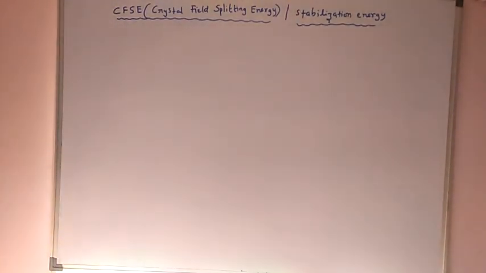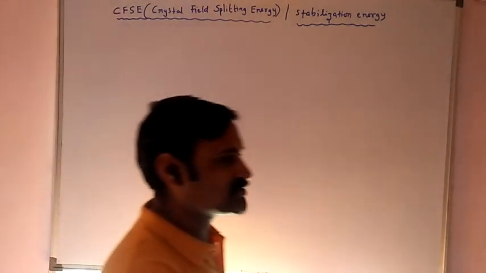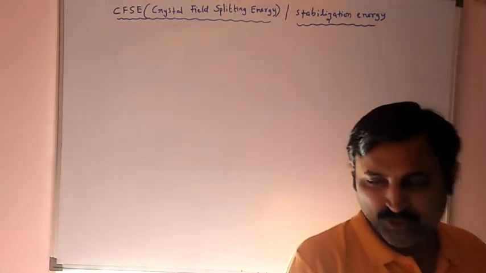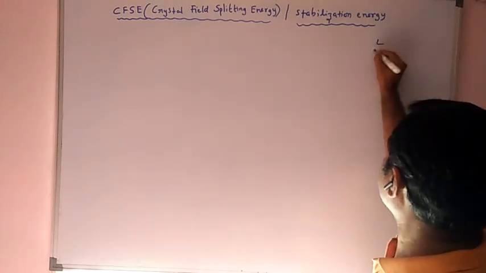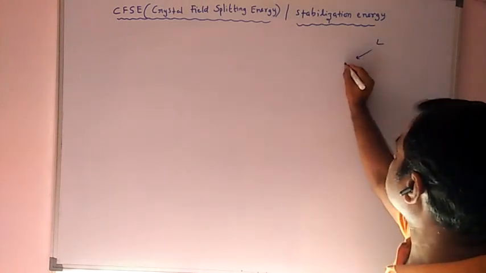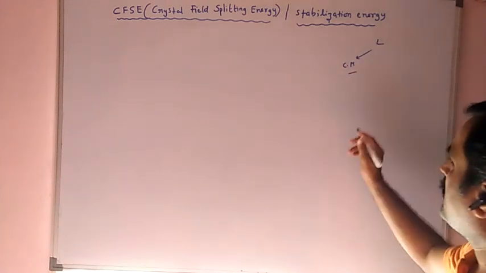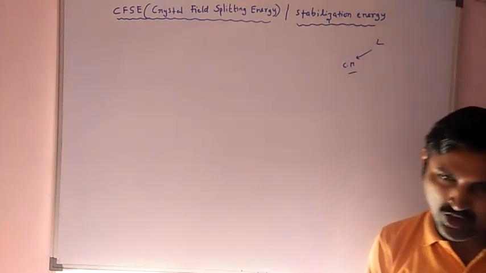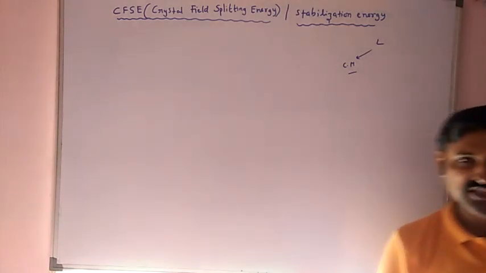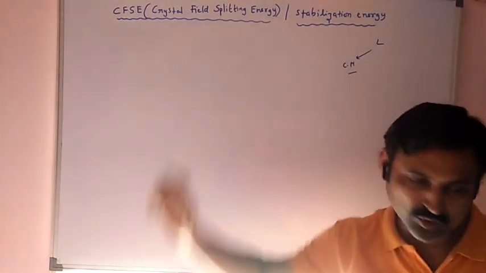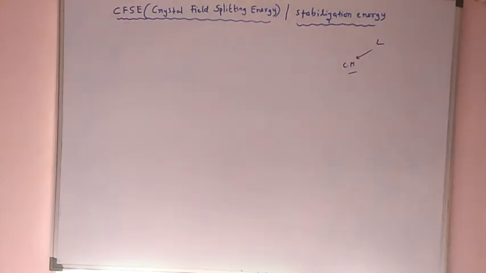That happens because of the magnitude of the charge present on the ligand when it approaches the central metal ion. The metal ion also exhibits charge, and the ligand also is considered a point charge according to our crystal field theory.